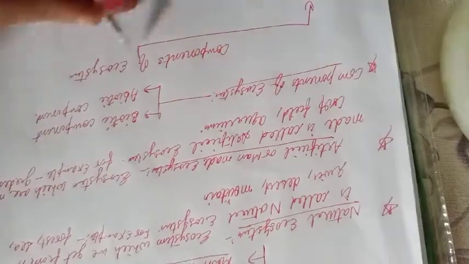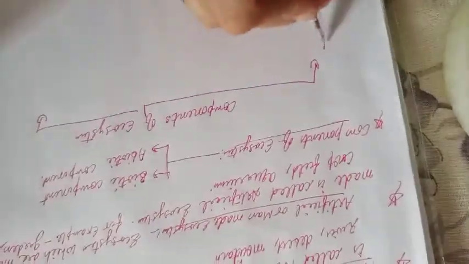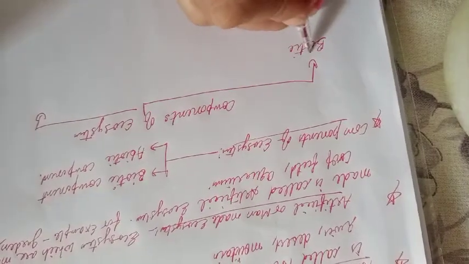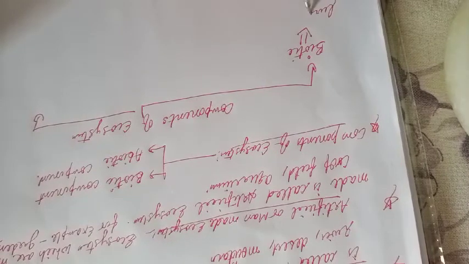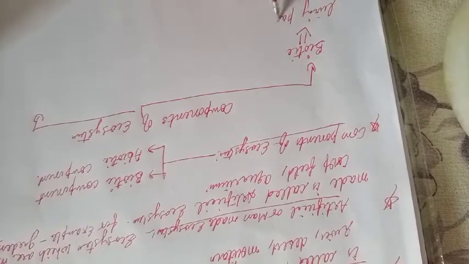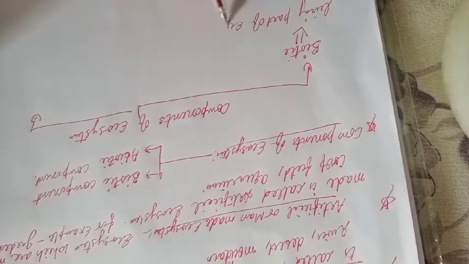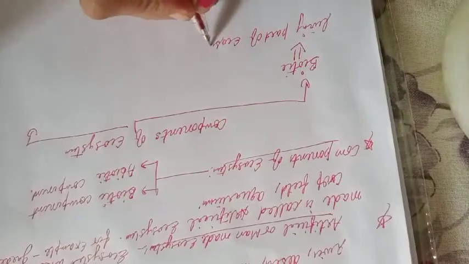Components of ecosystem: first, on one side we write biotic. So what is the biotic component of our ecosystem? That is the living part. The living part of the ecosystem is termed as biotic component.